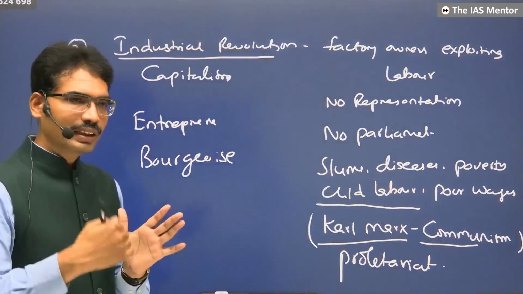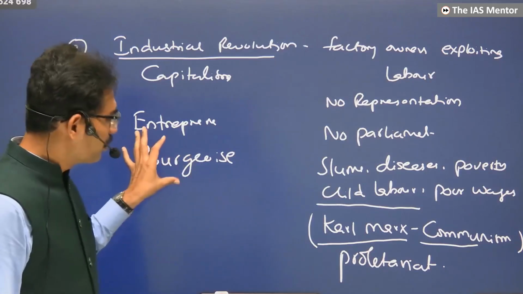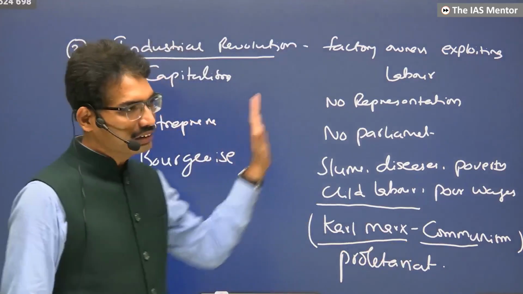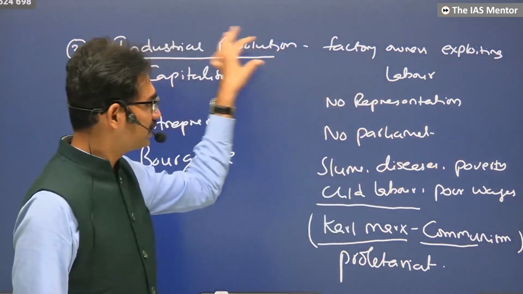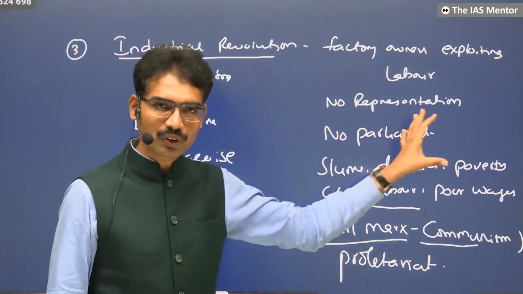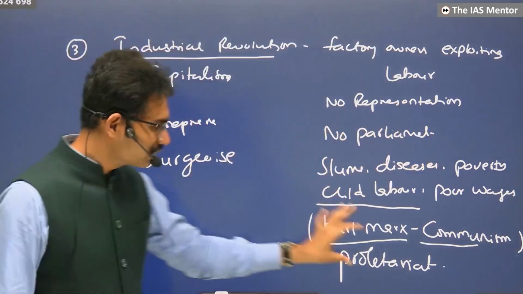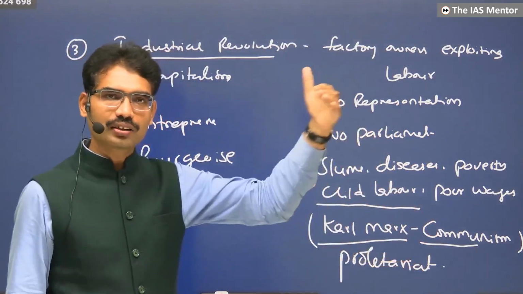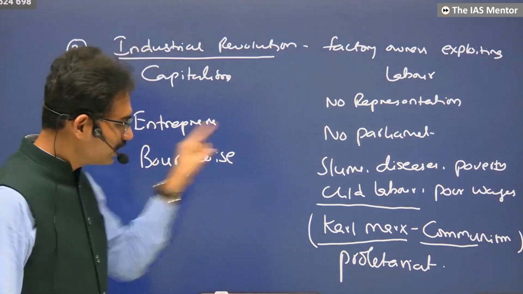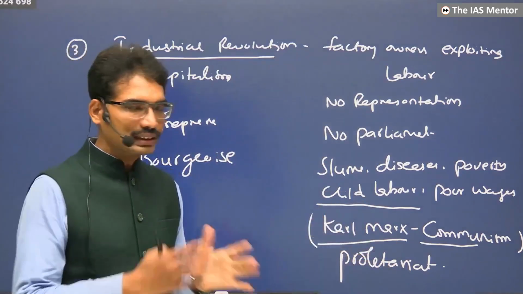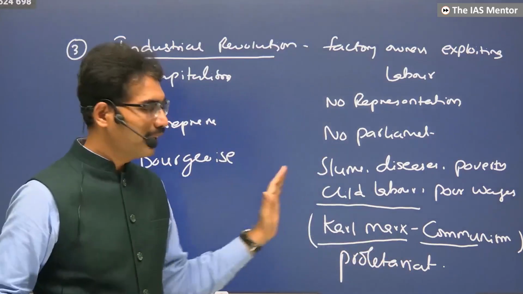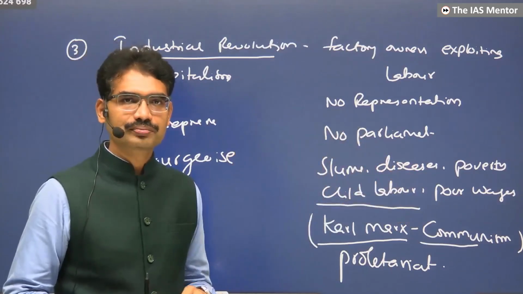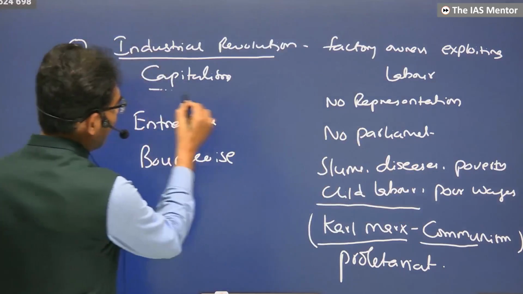In 1789, in the French Revolution, the distinction between bourgeoisie and proletariat was not much. As it entered into the 19th century, in the 1800s, as the industrial revolution gained momentum in other parts of Europe, this class distinction also became very clear. Initially, the feudal class distinction was feudal lord and serfs. Now it is bourgeoisie and proletariat. This kind of class distinction is emerging by 1840. In 1830 also, this kind of situation is emerging. That's where you can see capitalism and communism.